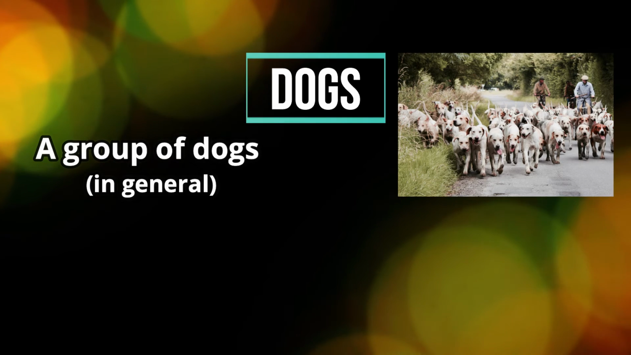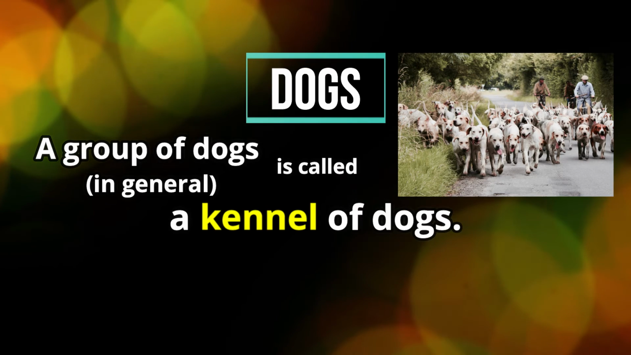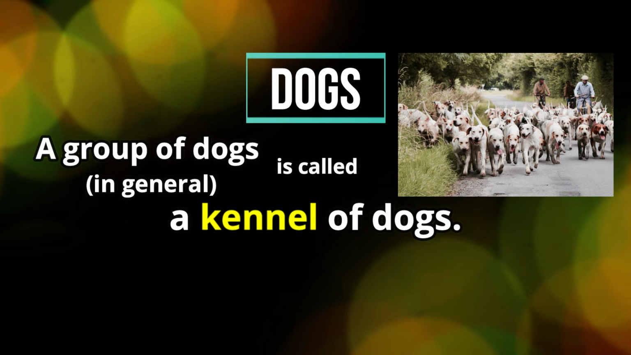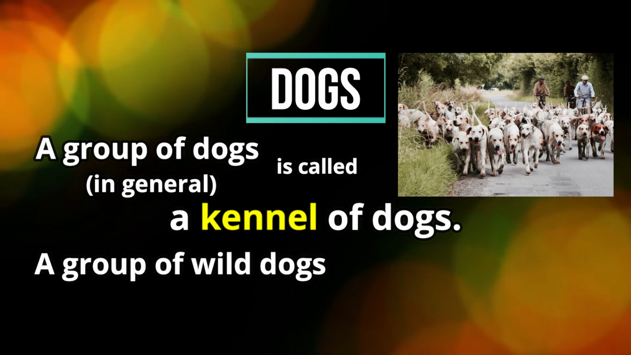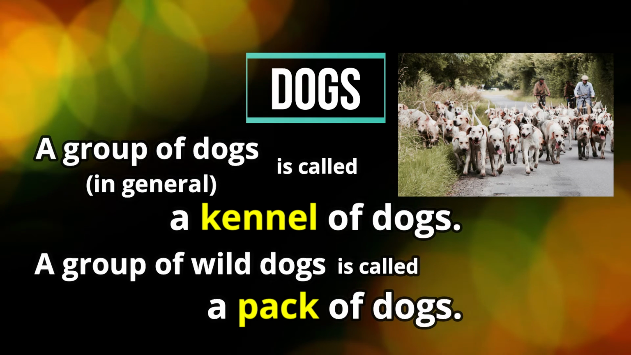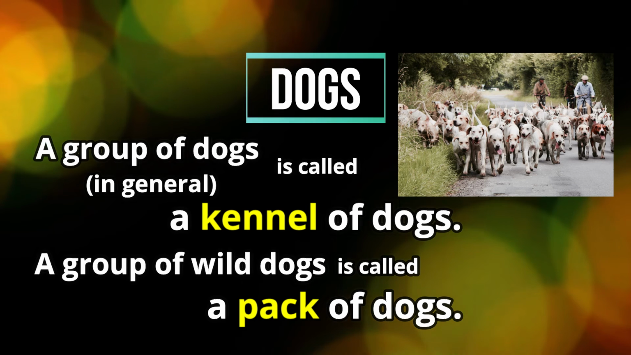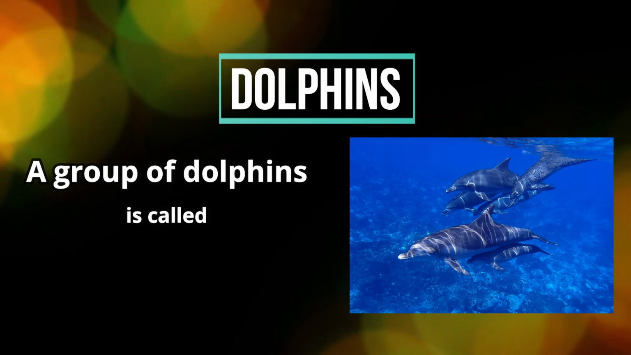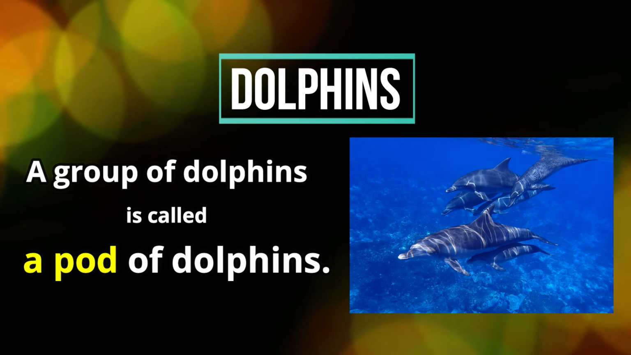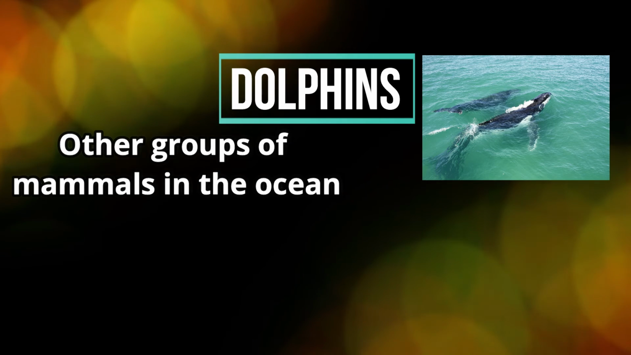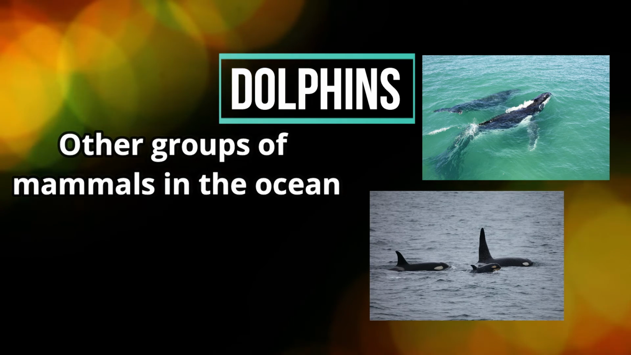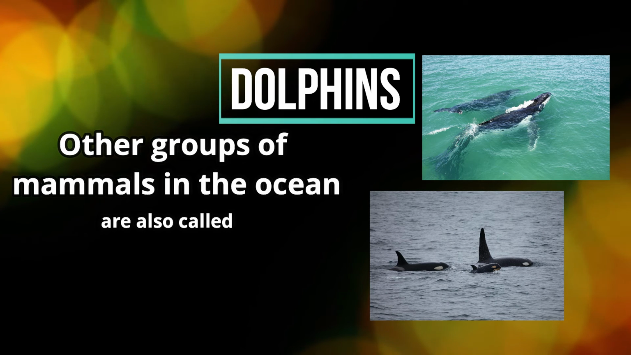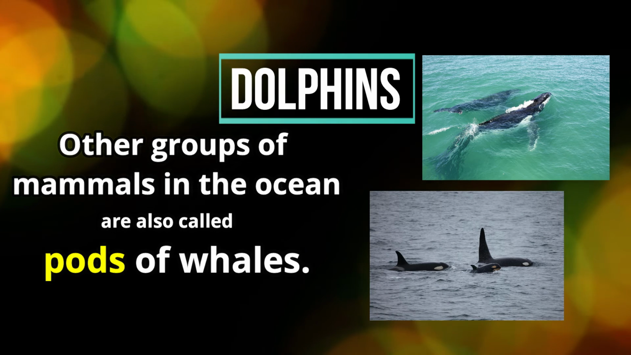Next we have dogs. A group of dogs in general is called a kennel of dogs. Now, a group of wild dogs is called a pack of dogs. Next we have dolphins. A group of dolphins is called a pod of dolphins. Other groups of mammals in the ocean, like whales, are also called pods.